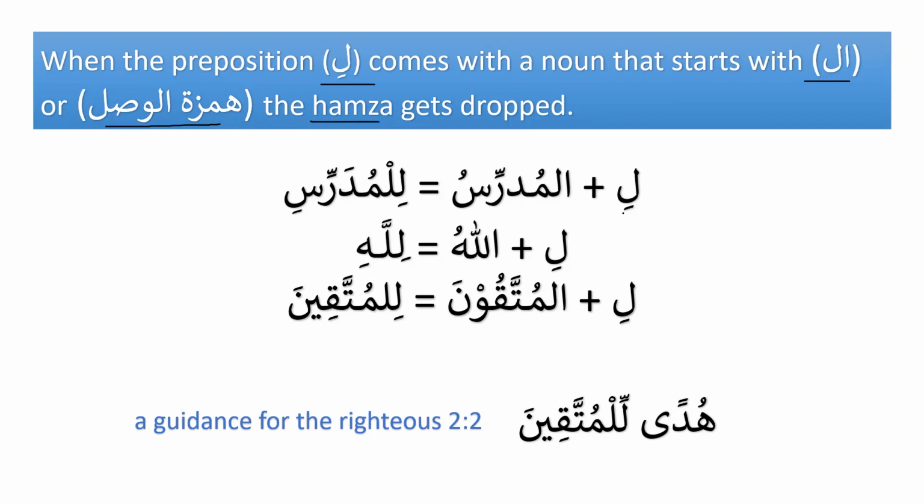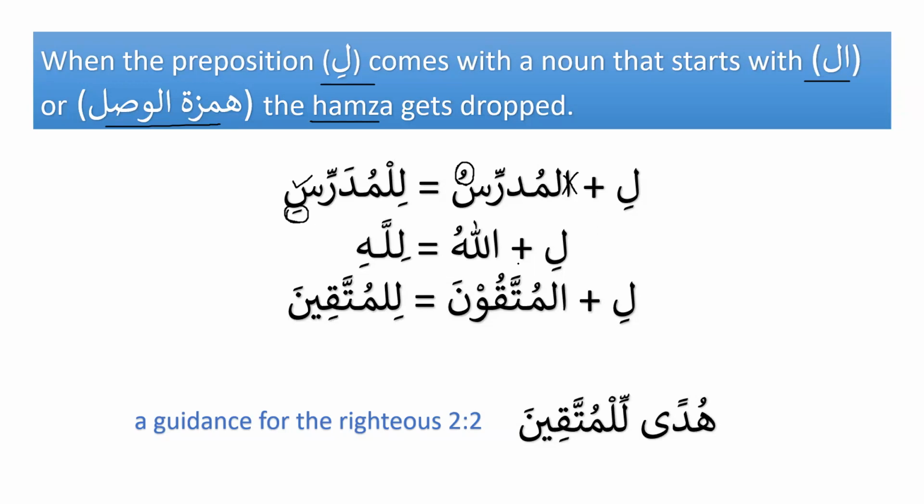For example, we say li plus al mudarrisu, and it becomes lil mudarrisi. Now you can see over here that the hamza has been dropped. Of course, we know that after li, the noun becomes majroor, so it has to take kasra. That's why it has become lil mudarrisi. So two changes have to take place. Number one, after li, the noun is always majroor. We know about this change already. And the second change that has taken place is that the hamza has been dropped.